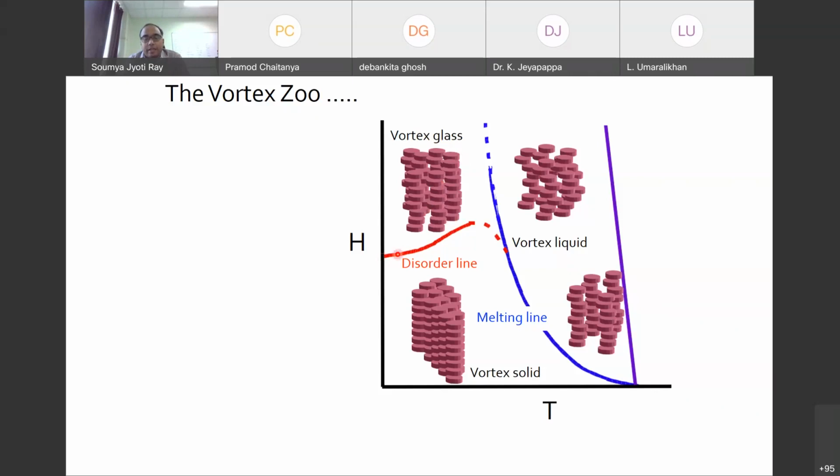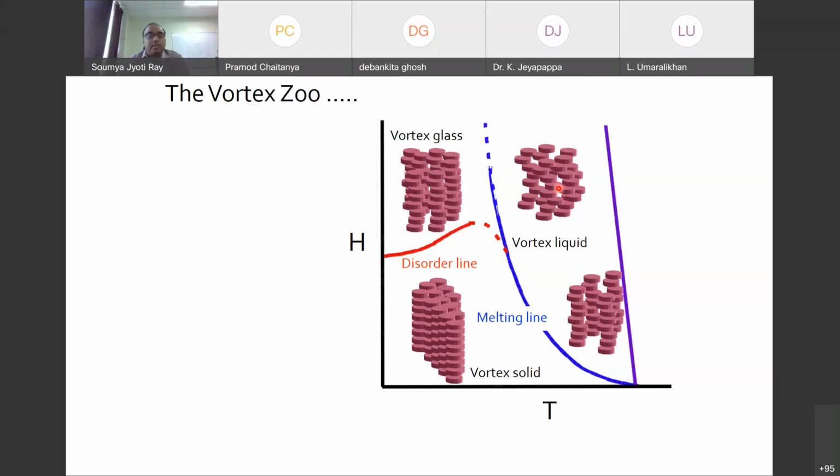And then there is this red line, which is called the disorder line. Here we have an ordered state, and here we have a disordered state. So this disorder line separates these two. And on the right-hand side, we have this blue line that is called the melting line. Here on the right-hand side, we have the liquid phase, where the correlation is much less. So that is a liquid state. Usually, theoretically, people calculate 2-body or 3-body correlation functions, and they can see up to what temperature and field they are diverging.